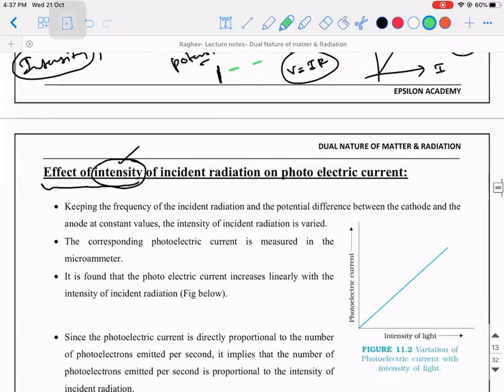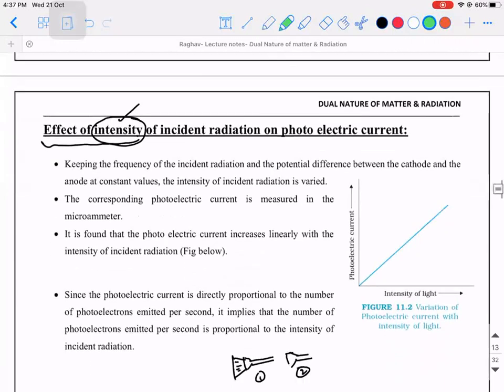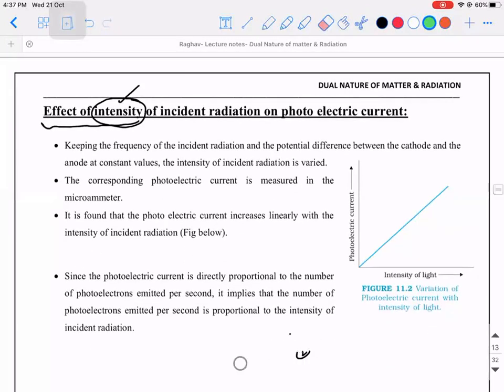Okay. So when this is happening, we don't have any mathematical expressions here. Everything is an observation. The values were taken and graph was plotted. That's it. So effect of intensity. So I'm reading out certain points. Listen to this. Keeping the frequency of the incident radiation and the potential difference between the cathode and the anode as constant values, the intensity of the incident radiation is varied. By varying this, we are going to make a note of the corresponding photoelectric current, which is measured using a microammeter.